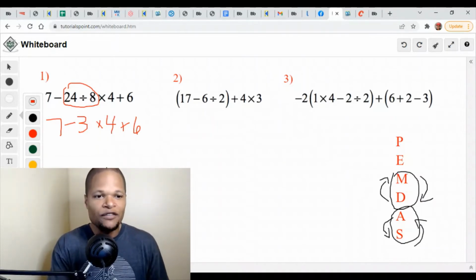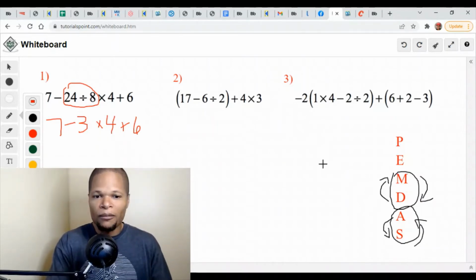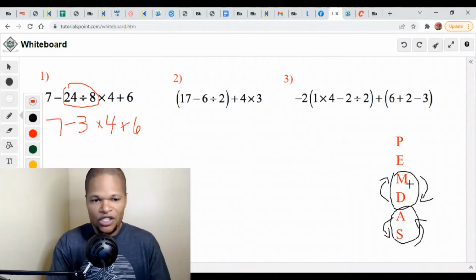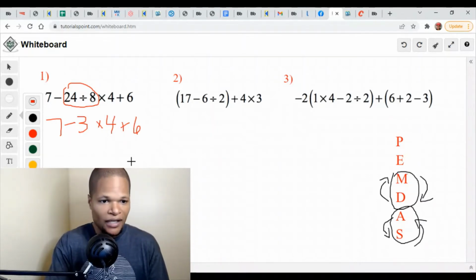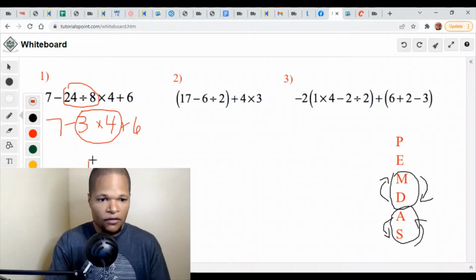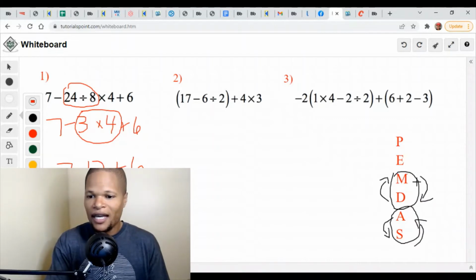Okay, I did that division piece. And now the order of operations says multiplication or division. You're going to do one of those two first. So now that we've done the division piece, now we can do that 3 times the 4 there, right? And we can go ahead and turn that into 12, because 3 times 4 is 12, of course. And so I just whittle this thing down, 7 minus 12, and then I'm going to do plus 6, right? And so at this point, here we go with the addition or subtraction element, right?